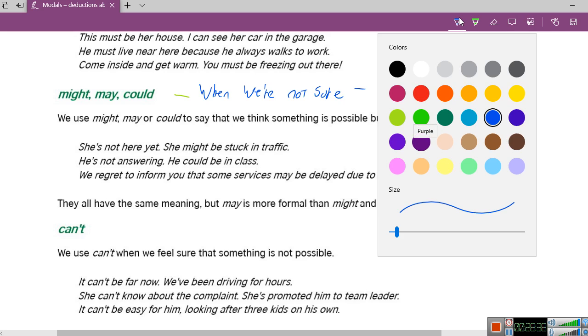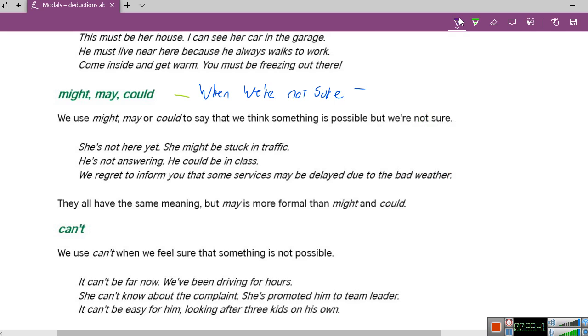But remember, you need to use might, may, or could. So they might be traveling in the morning, they may be traveling in the morning, or they could be traveling. Which one would you use? They may be traveling in the morning. Very well.